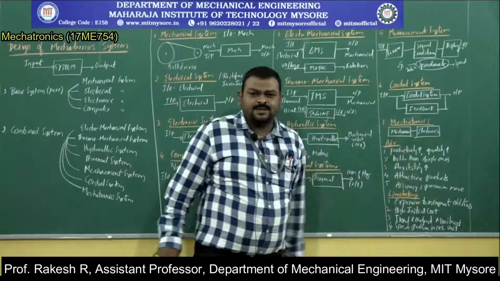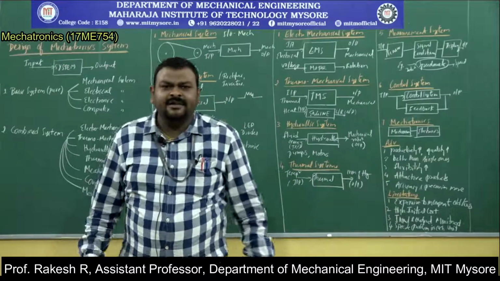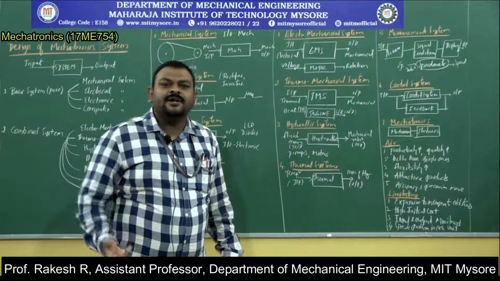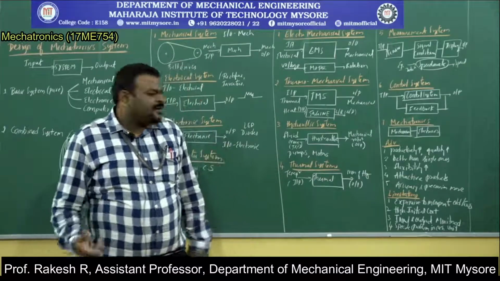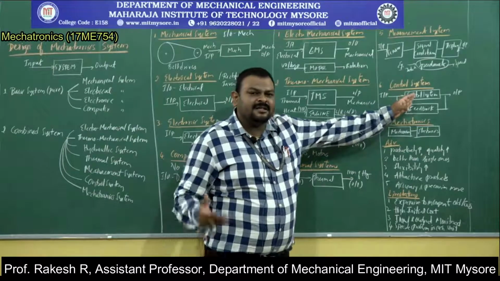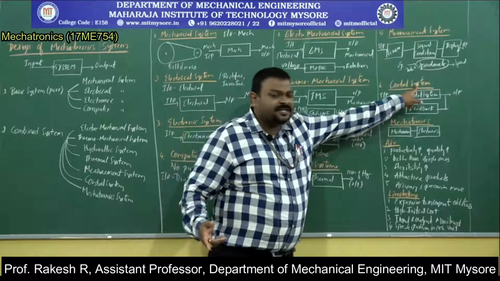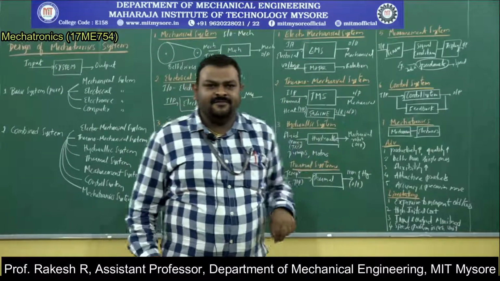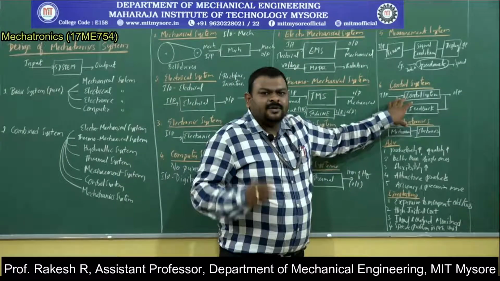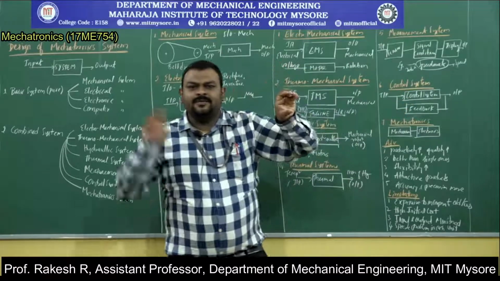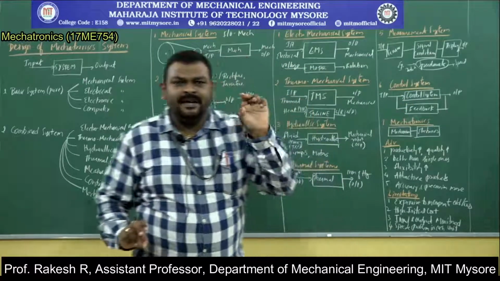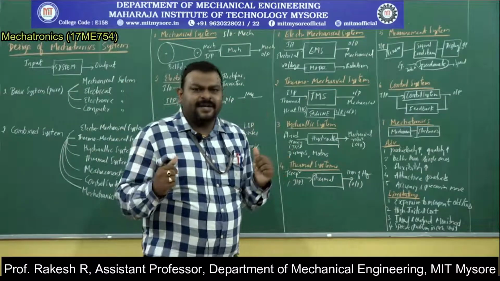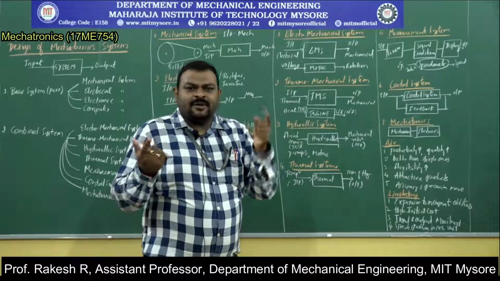Then control systems. Again, one of the integral parts of mechatronics is the control system. In each and every phase, controlling is essential. So here, the arrangement of elements in a rationalized manner to achieve an object is a system. Control is nothing but to command or to manipulate or to direct itself. Whenever you incorporate a switch with the lamp, the switch is giving some instruction to the lamp.